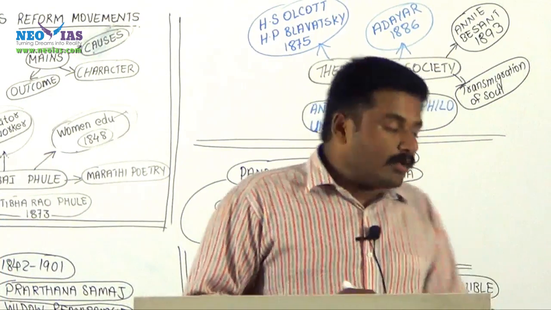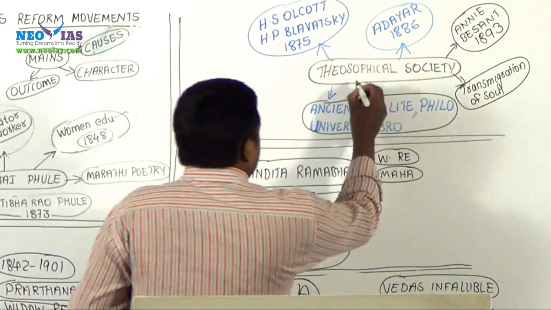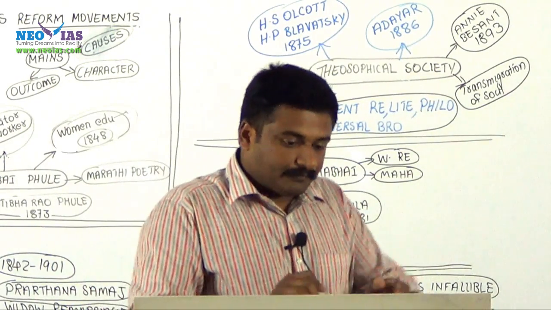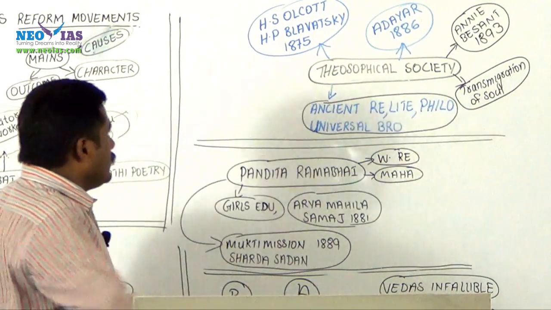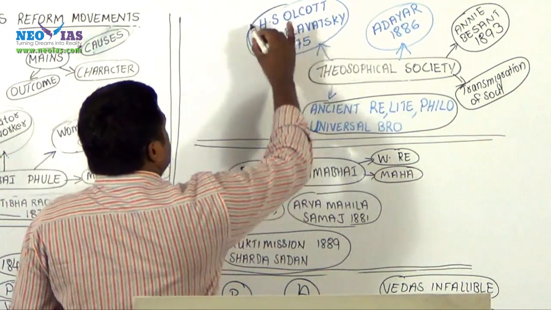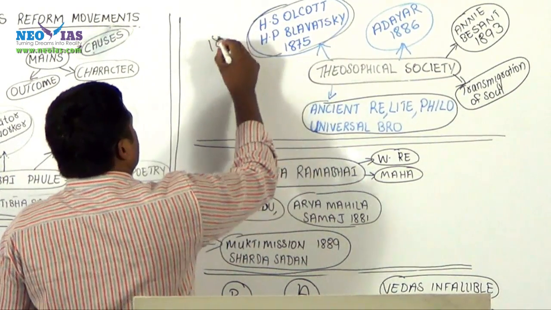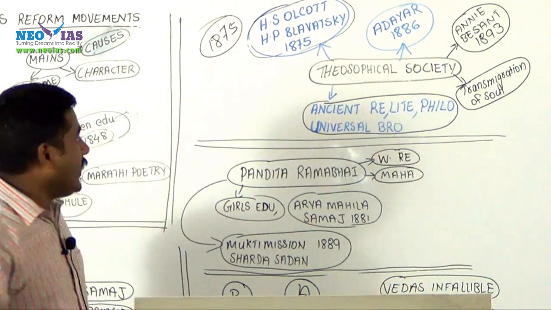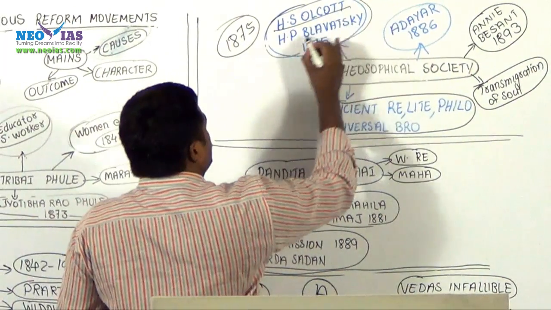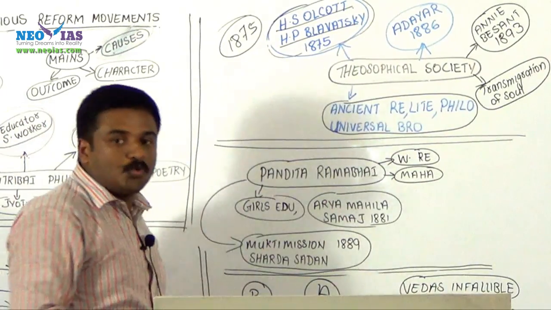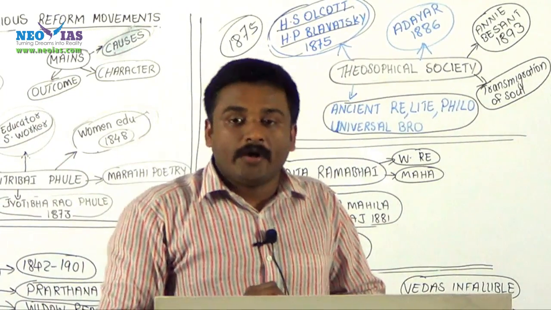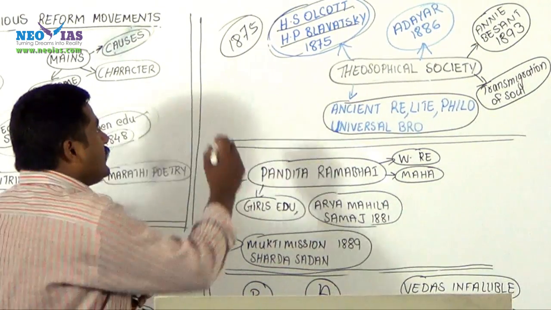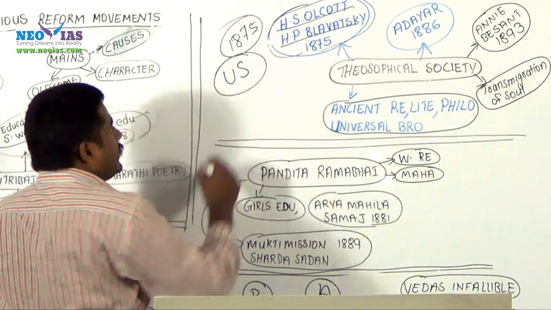Now there is a question related to the Theosophical Society. Keep in mind, it was founded in 1875. The founders are H.S. Olcott and H.P. Blavatsky. These two foreigners founded the Theosophical Society. It was in 1875, in the US.